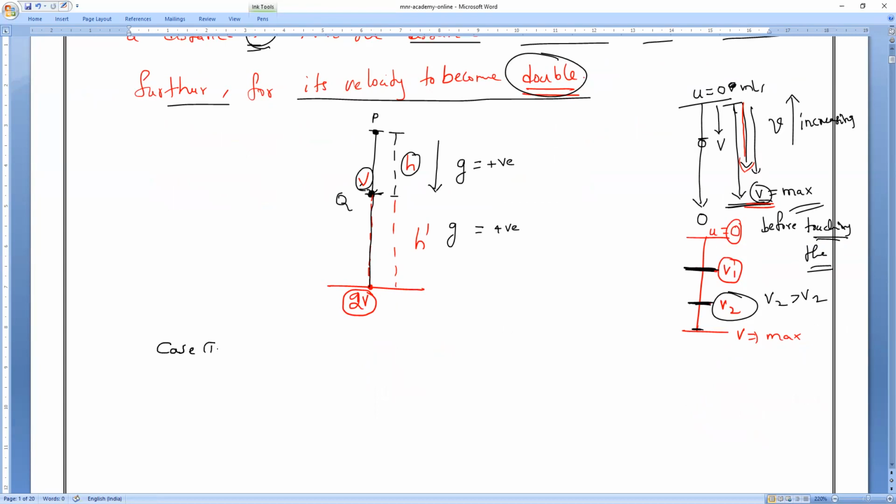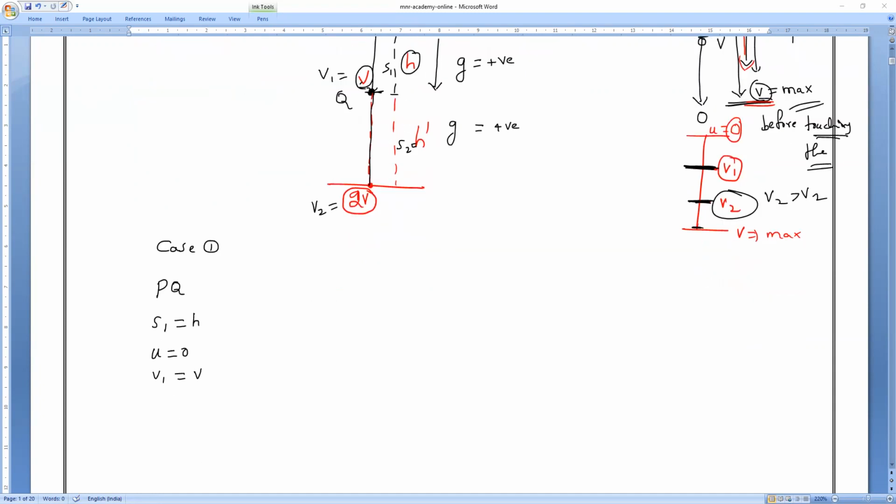Case 1, PQ. Let me take this as S1 and this as S2. Now tell me case 1. What is the distance traveled by the body? h. Initial velocity is 0. What is the velocity acquired by the body after a certain time? V. Let me take V1, and this is V2. Initial velocity is 0. Velocity acquired by the body is V.